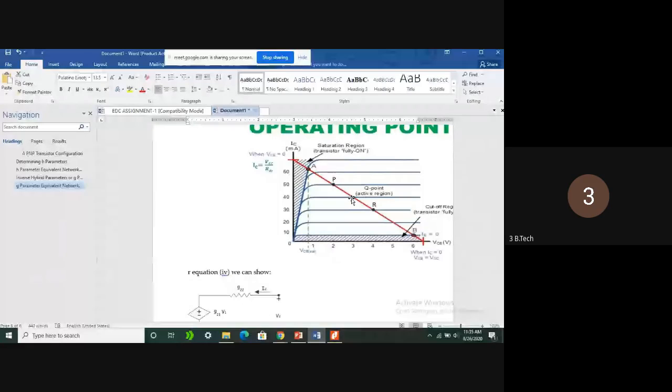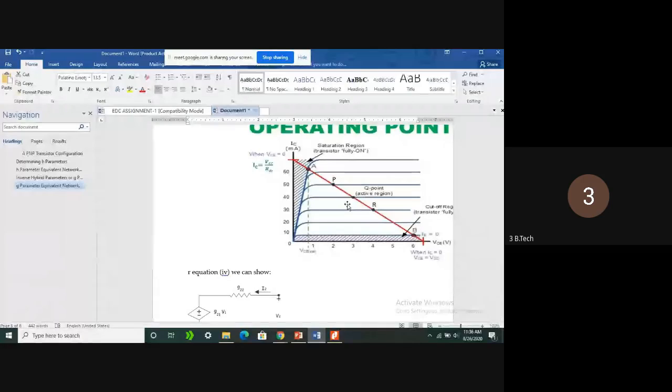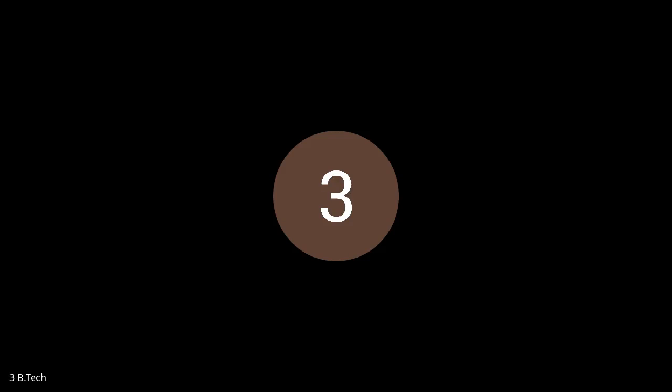Only then can it amplify the difference in the input voltage signals, producing an output voltage proportional to the difference in input voltages. That is the main application of the differential amplifier, and the reason why you are learning DC analysis.